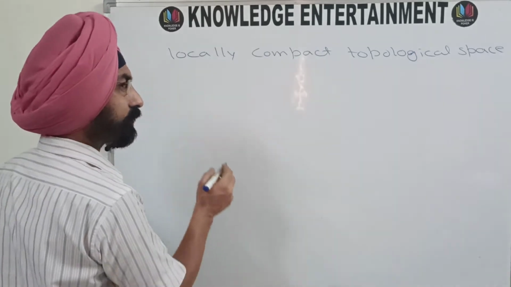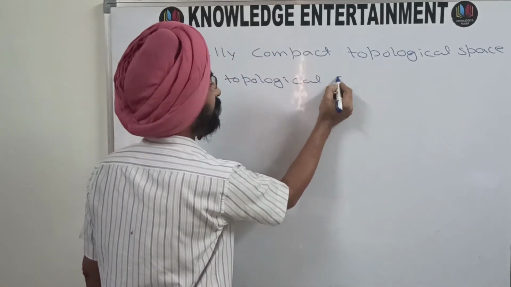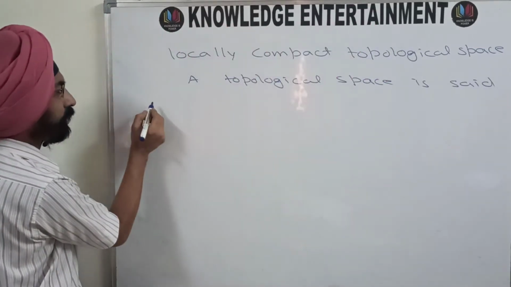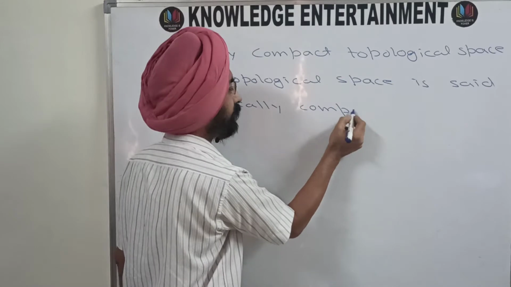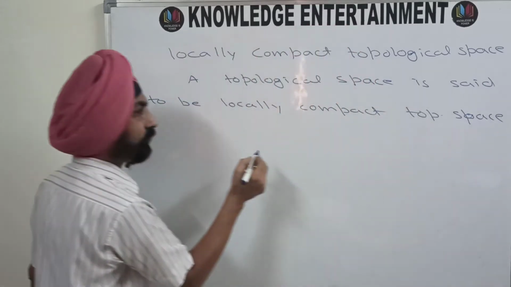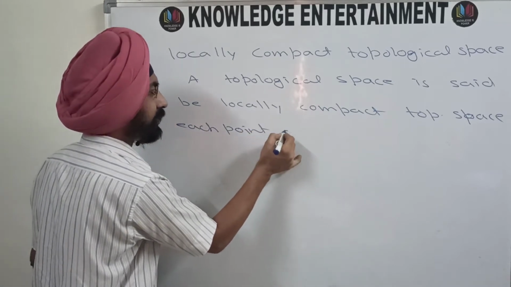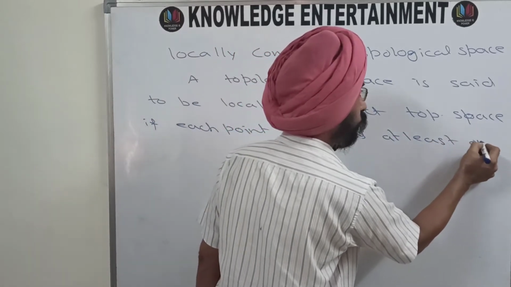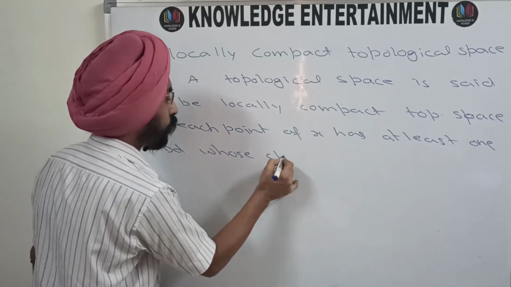So the definition is: a topological space is said to be a locally compact topological space if each point of X has at least one neighborhood whose closure is compact.